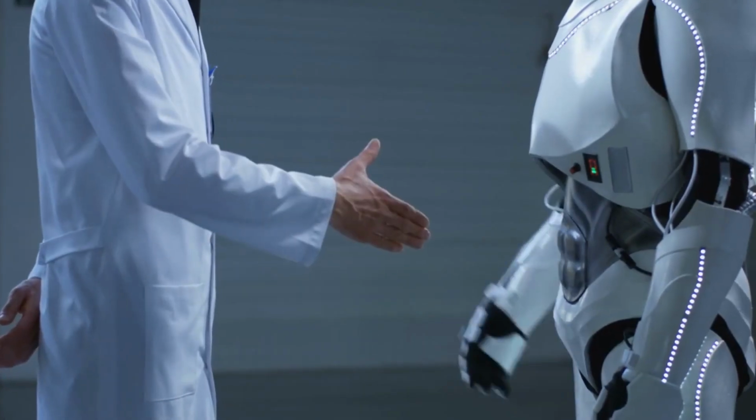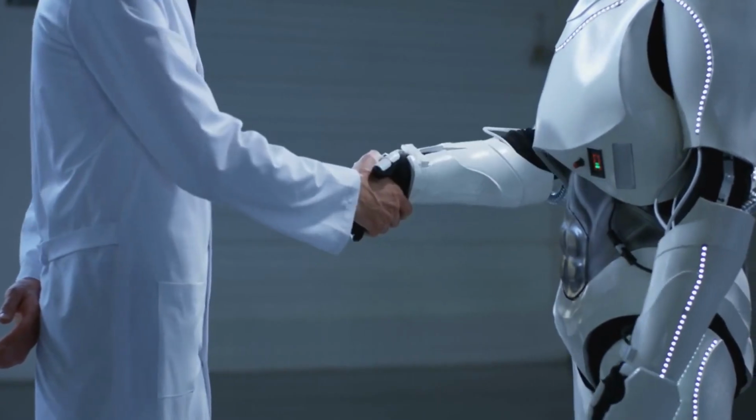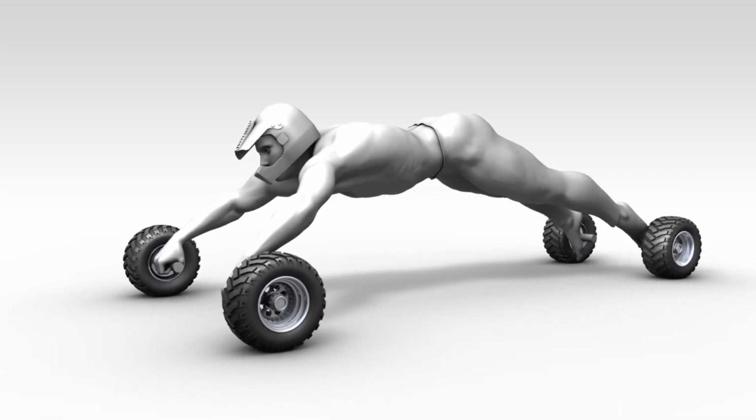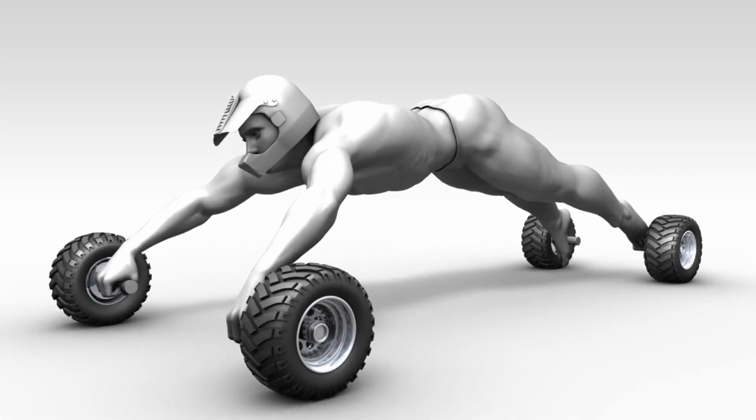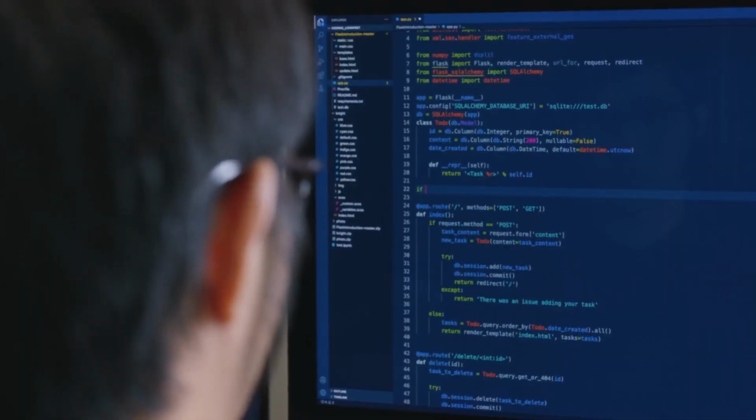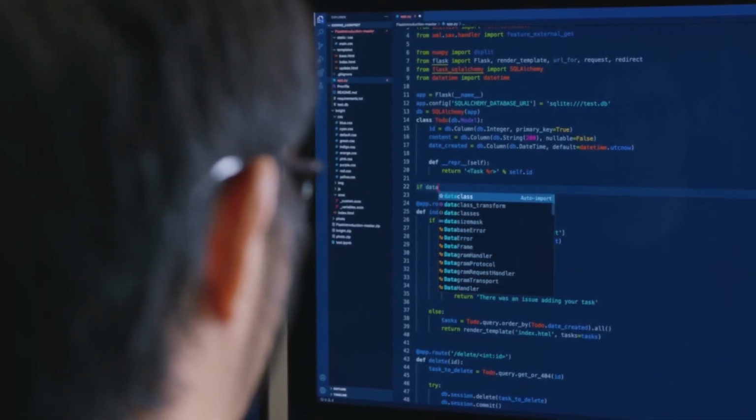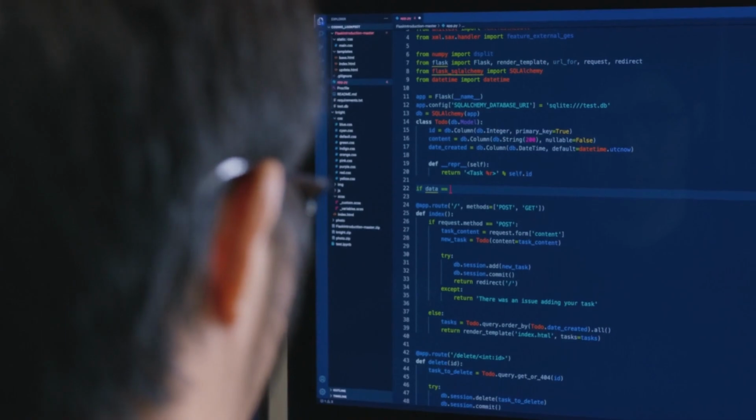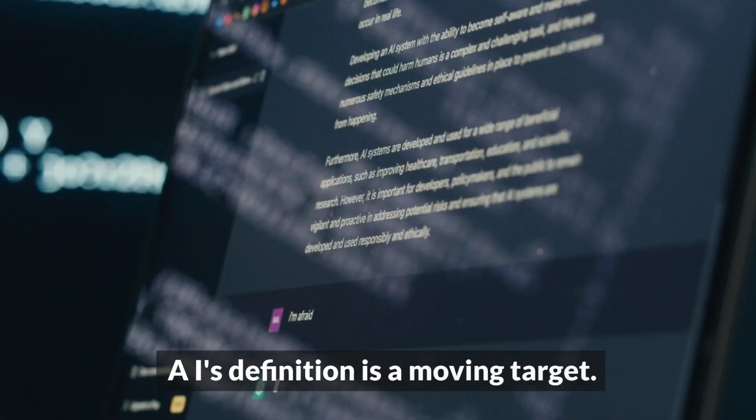But we also know what we should anticipate from humans. We never expect a human to have 4 wheels and emit carbon like a car. Yet an AI system couldn't surmise this unless trained on enough data. AI's definition is a moving target.